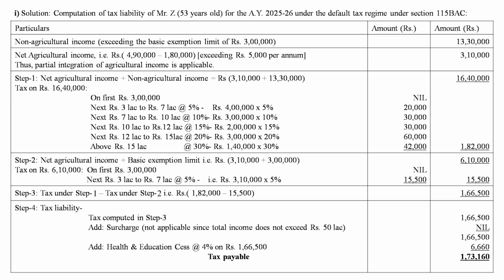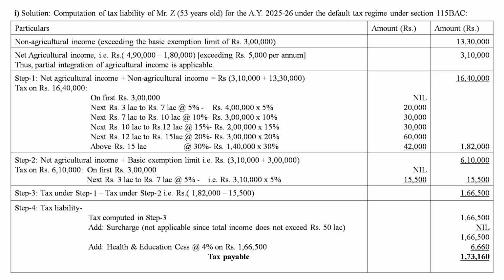Then net agricultural income comes to 3,10,000, that is 4,90,000 minus 1,80,000 expenses on agricultural operations, which exceeds 5,000. So the second condition is also satisfied, so partial integration of agricultural income is applicable for levying tax on non-agricultural income at a higher rate.